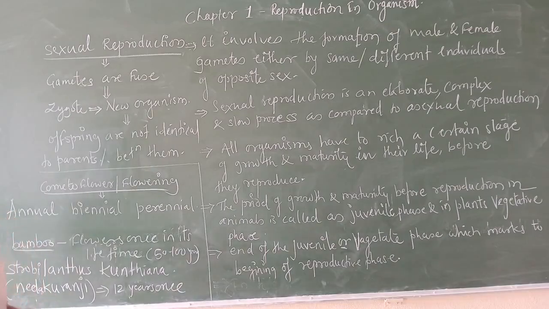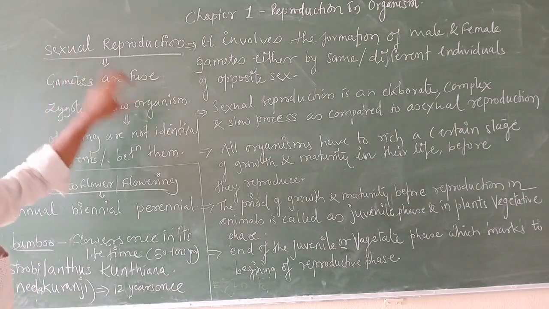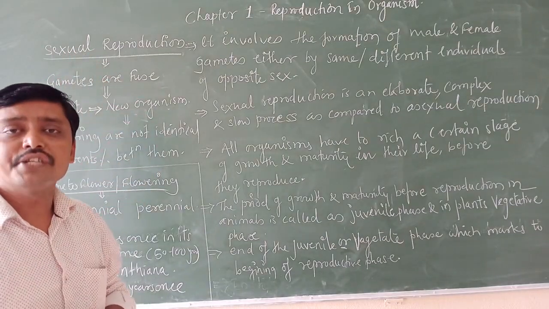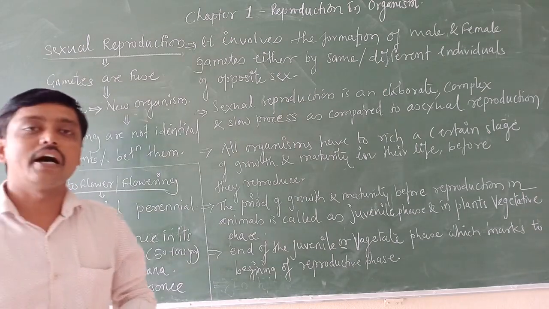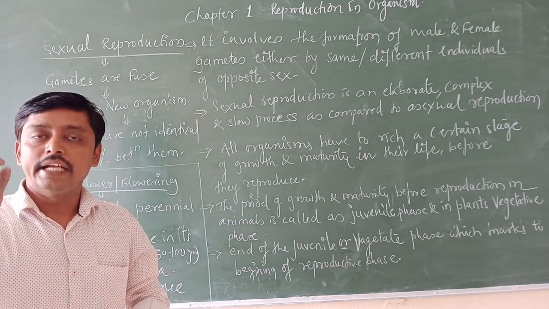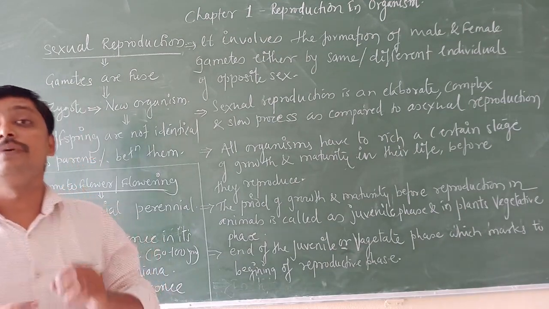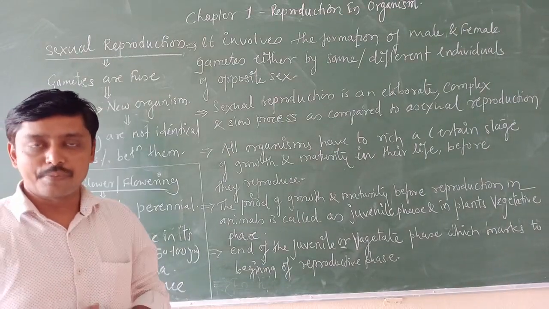In today's class, we are going to start sexual reproduction. Now, you have to remember the definition of asexual reproduction: the involvement of a single parent without the formation of gametes.